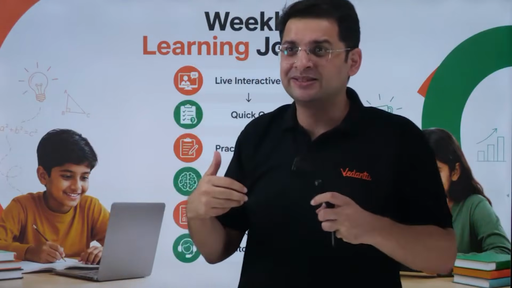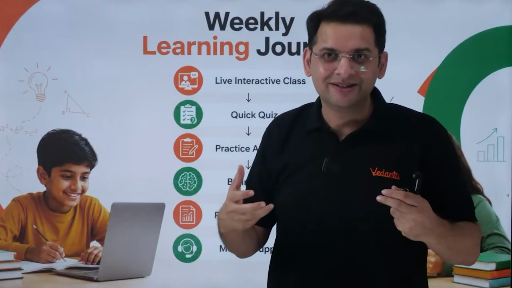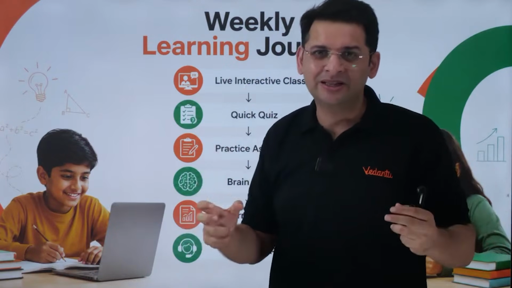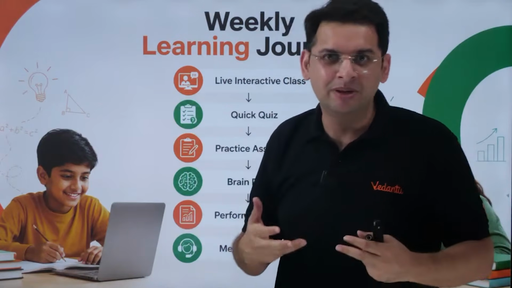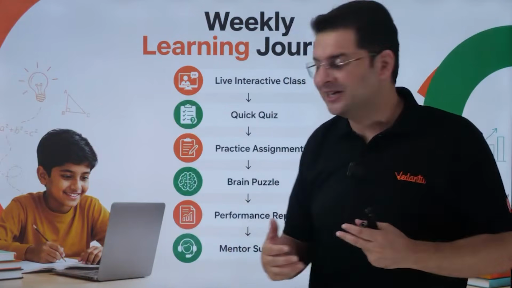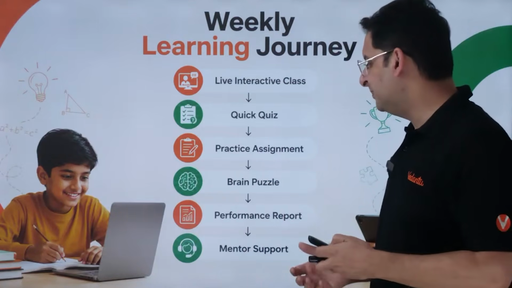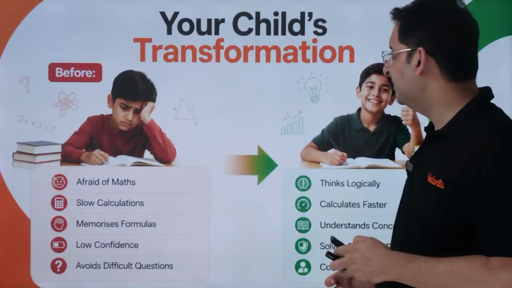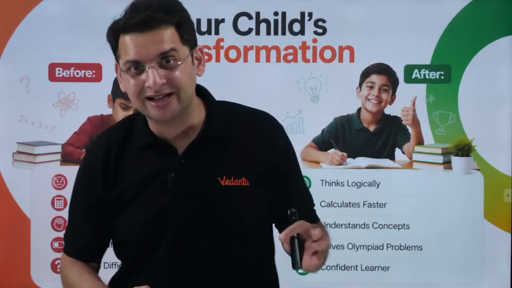Right, so we want this habitual habit to be formed in the family. Right, so there's a problem, and everyone in the families is trying to contemplate on the problem and discussing that problem on the dinner table. Right, so we call it DTP, and of course monthly reports and performance reports are given separately. Now this is what happens, and these are the real results, guys.